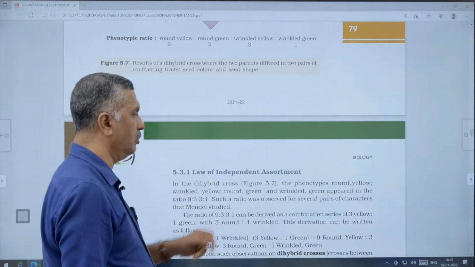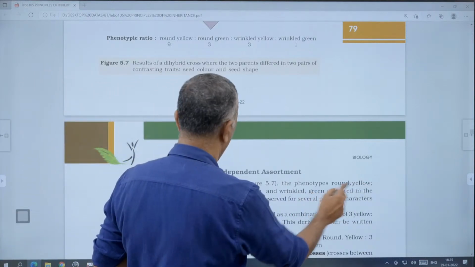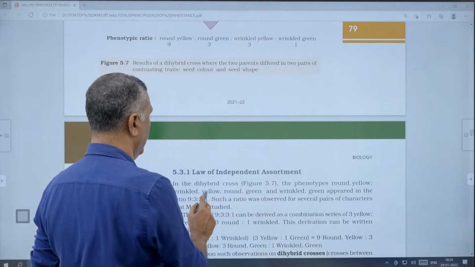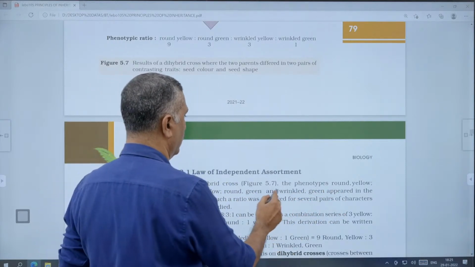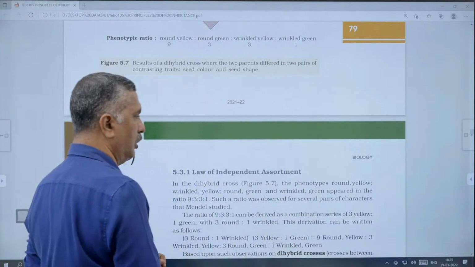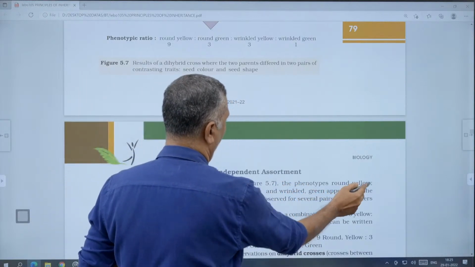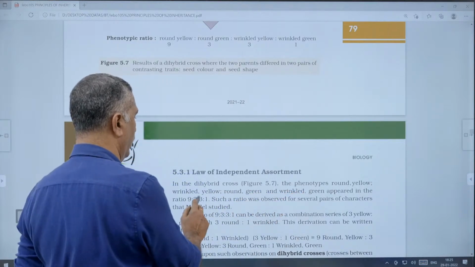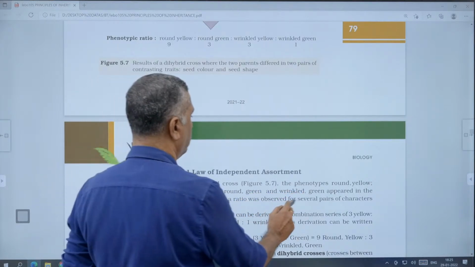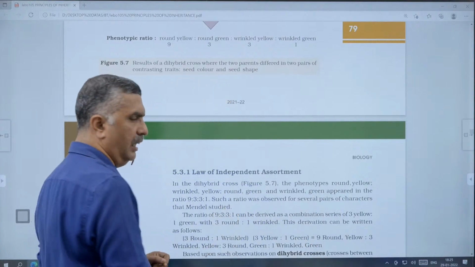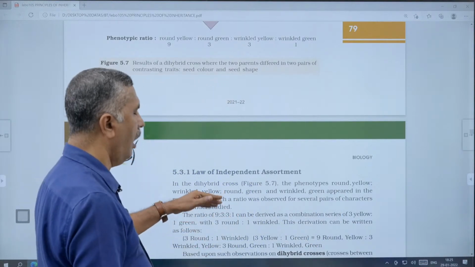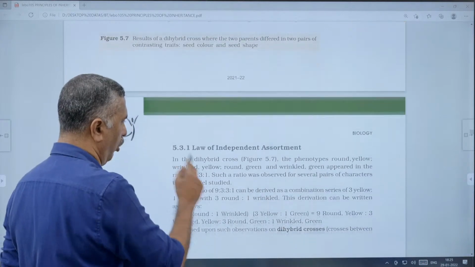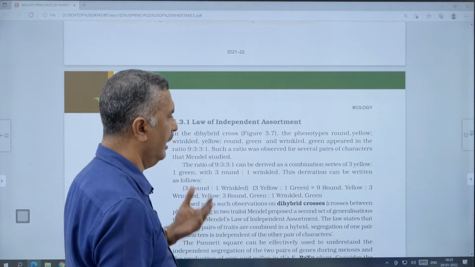In the dihybrid cross, the phenotypes round yellow, wrinkled yellow, round green and wrinkled green appeared in the ratio 9:3:3:1. That is the dihybrid F2 phenotypic ratio. 9 round yellow, 3 wrinkled yellow, 3 round green, and 1 wrinkled green appeared in the ratio 9:3:3:1. This ratio was observed for several pairs of characters that Mendel studied. It will be studied in other sets of characters also.